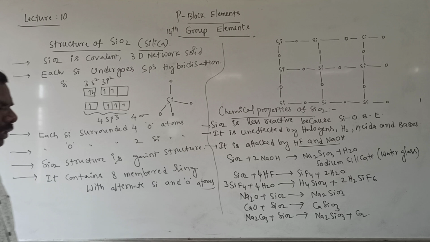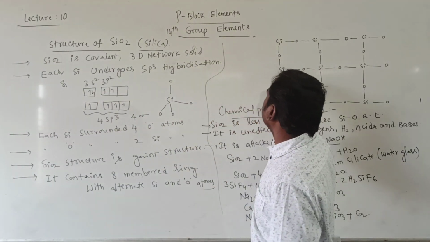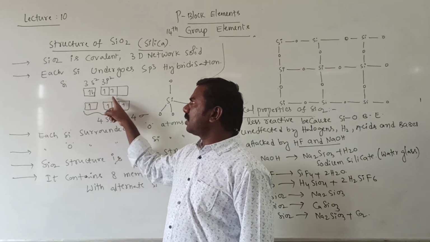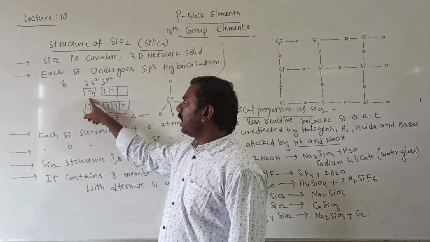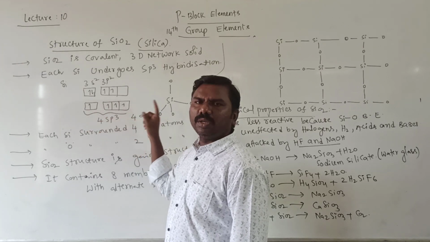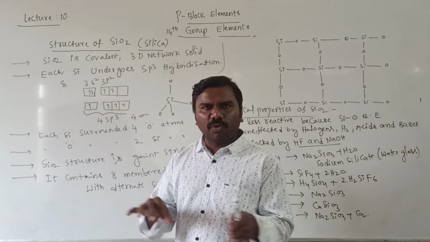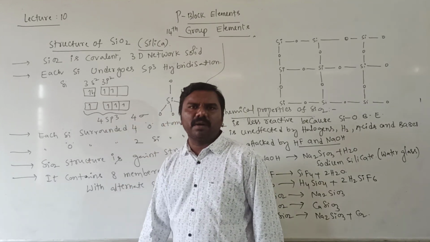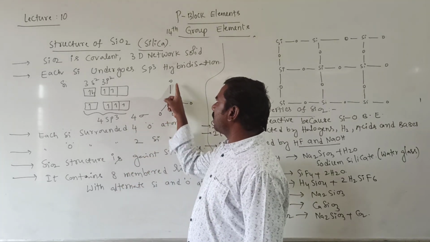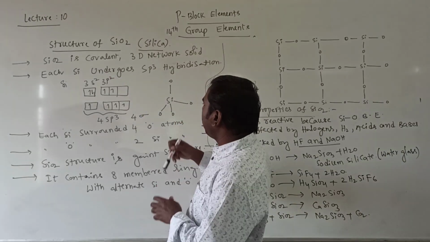Okay students, we will observe the structure of SiO2 silica now. Each silicon undergoes sp3 hybridization. The configuration is 3s2 3p2. One electron jumps from 3s to 3p, giving 3s1 3p3. All four are involved in hybridization, 1s and 3p, so 4 sp3 hybrid orbitals are formed, forming 4 sigma bonds by a silicon. Each silicon surrounded by 4 oxygen atoms forms a tetrahedral structure.